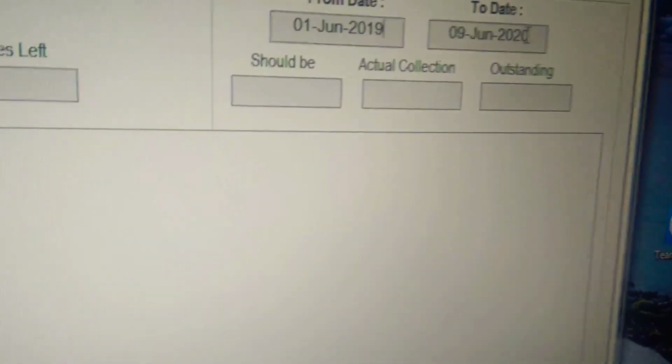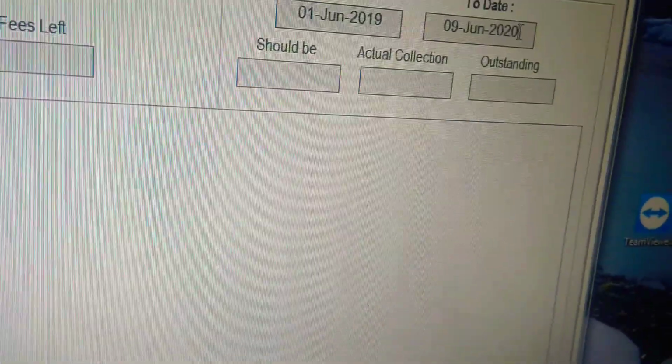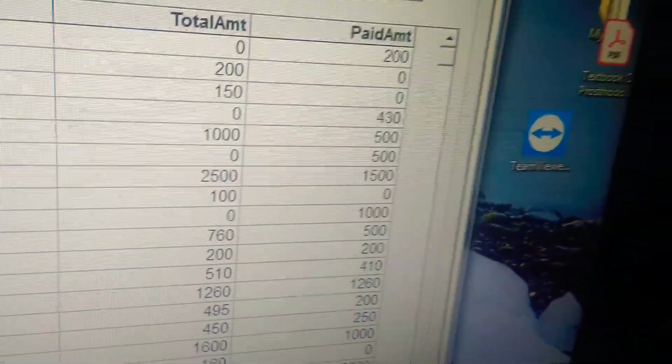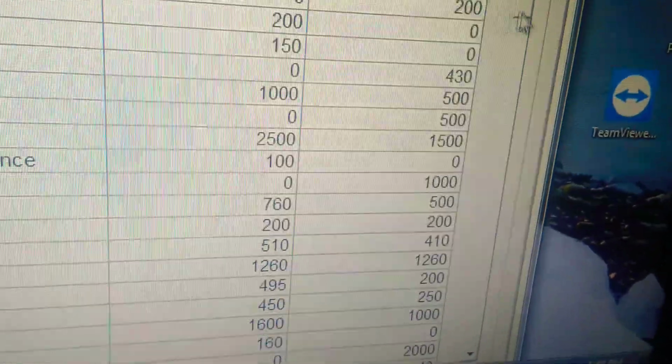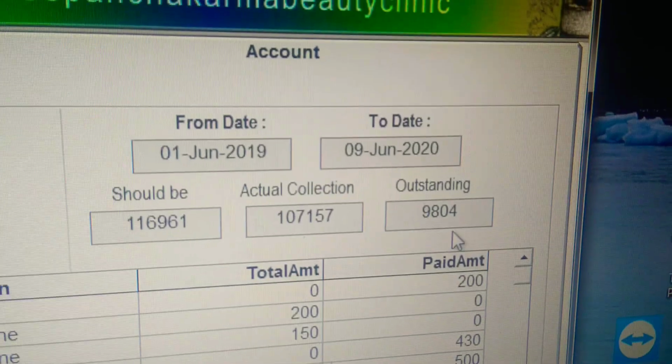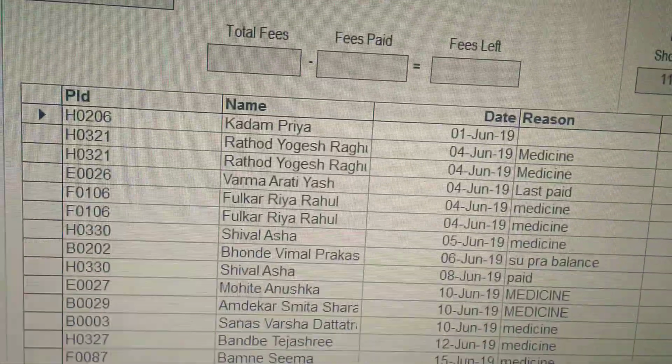So for this particular period, whichever is applicable, you can see that over here like this. The ID number, name, then date of visit, for what reason he had paid you, and total amount and paid amount. All these things you can see here. And the total balance also you can see here like this. So